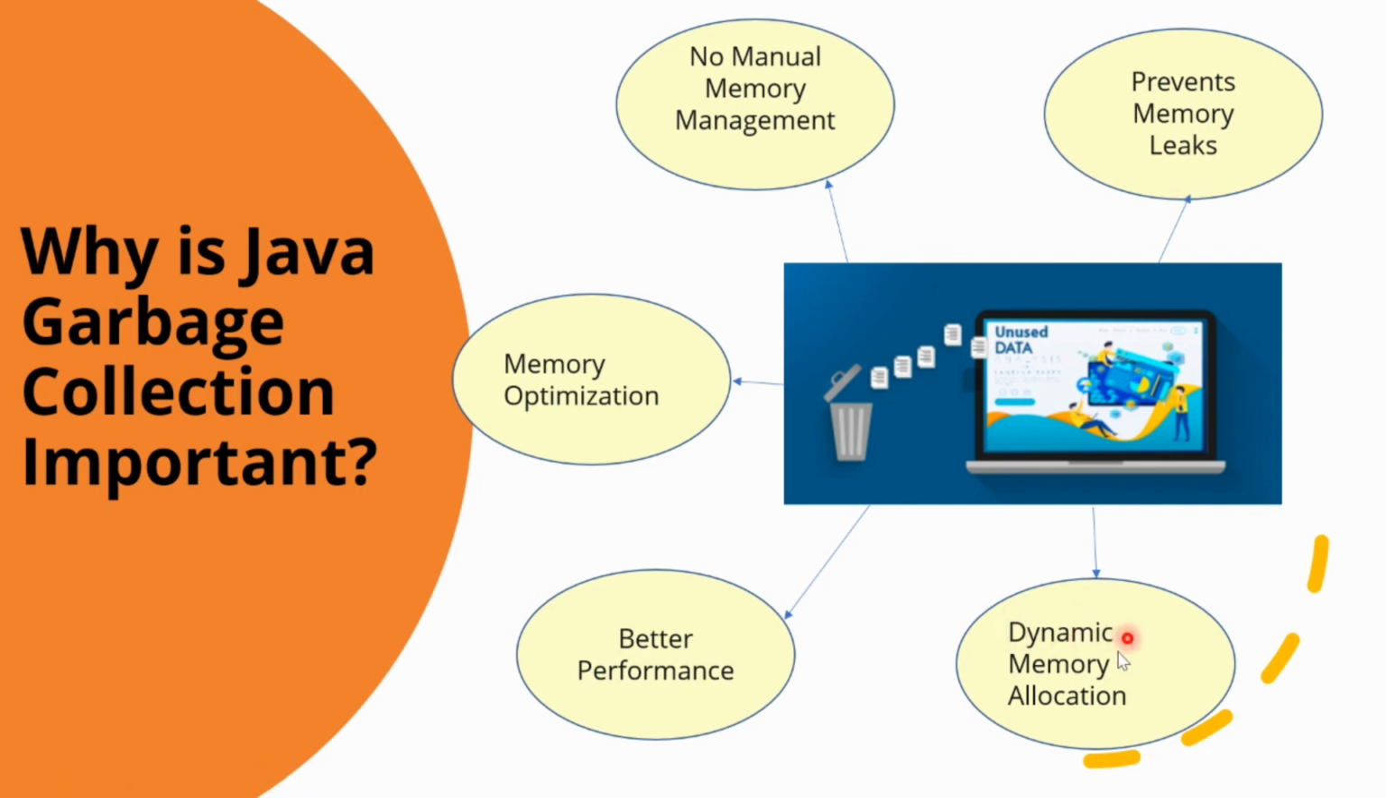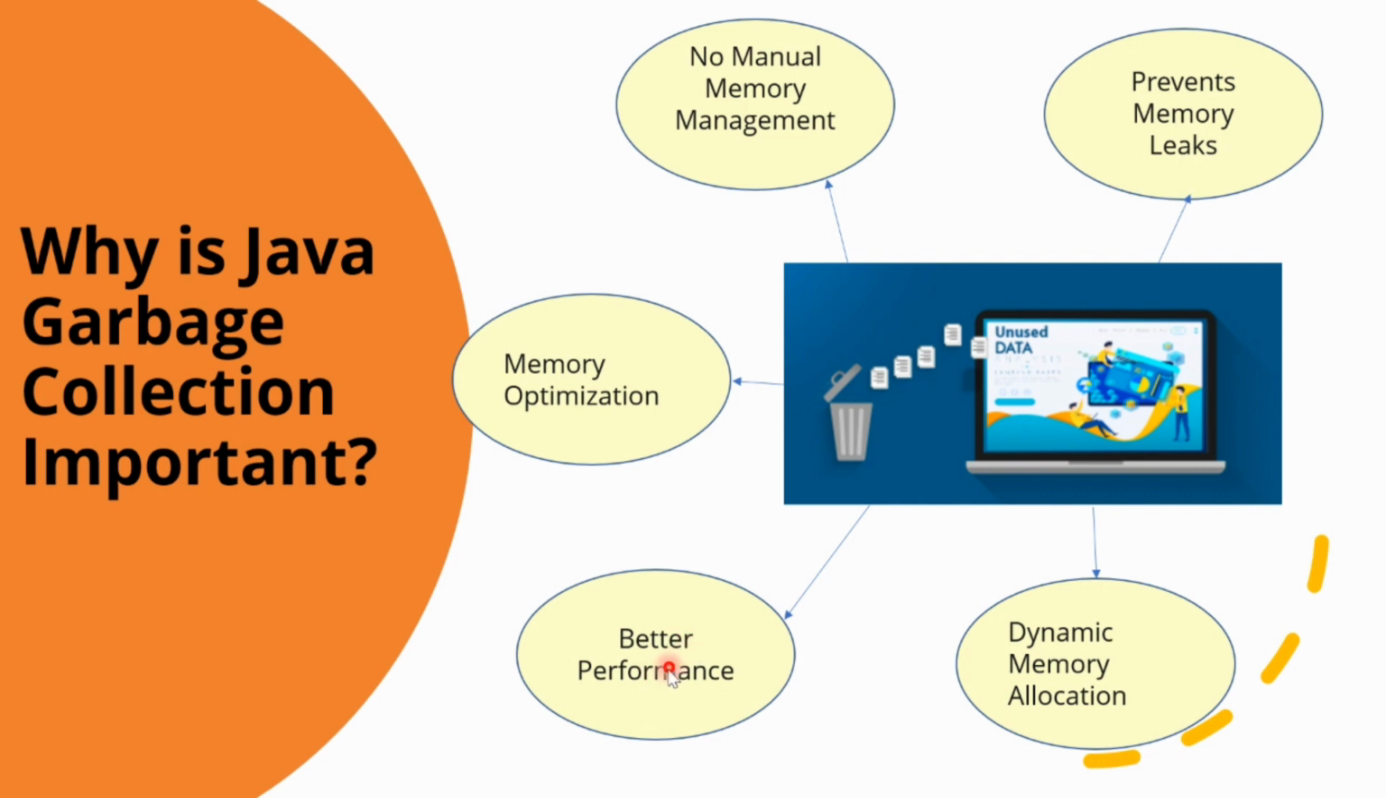Then we can talk about dynamic memory allocation. Java's garbage collection enables dynamic memory allocation. Now, what does that mean, dynamic memory allocation? It means that the memory is allocated as needed at runtime. This helps to prevent memory allocation errors and can make the program more efficient.